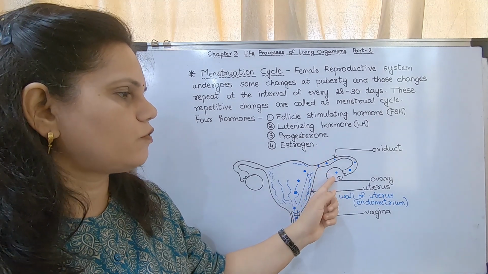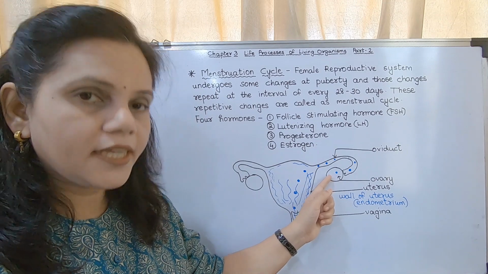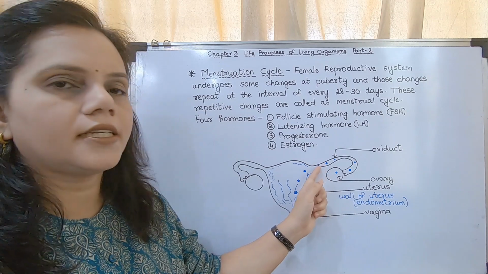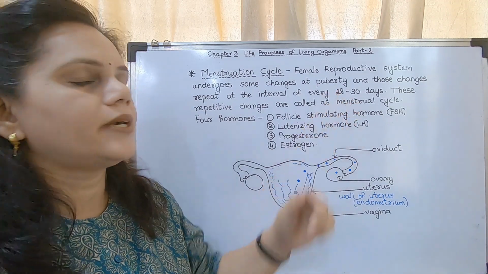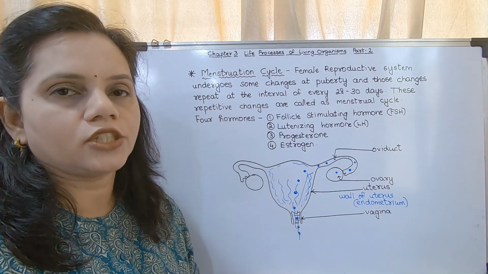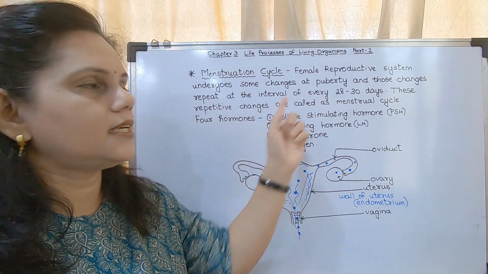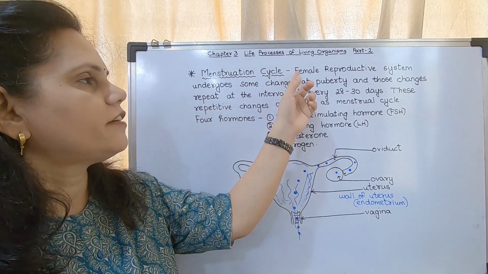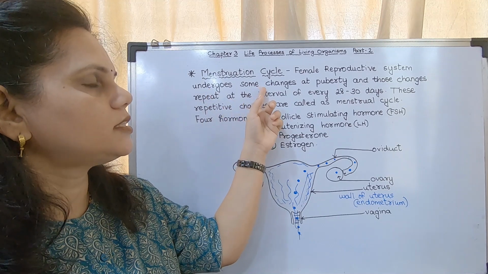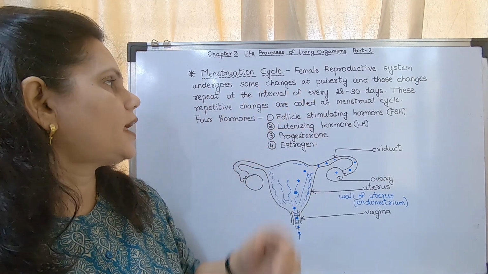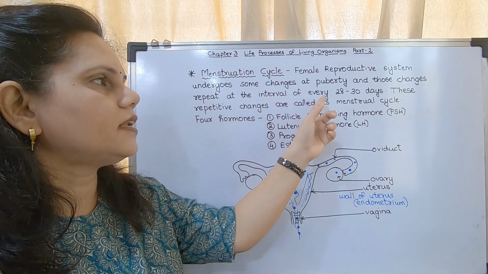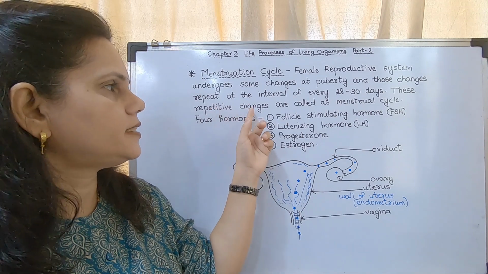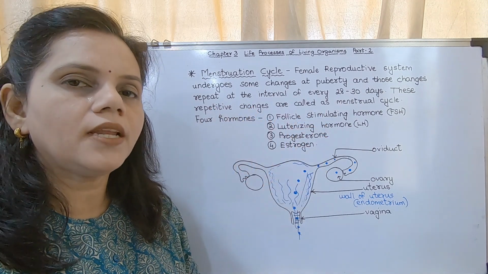The whole cycle is about 28 to 30 days. These repetitive changes are called the menstrual cycle.